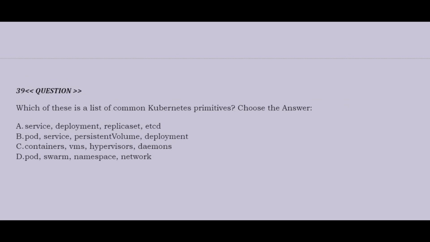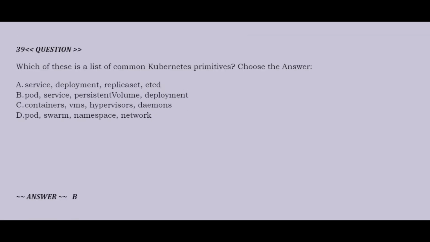Option A, service, deployment, replica set, etcd. Option B, pod, service, persistent volume, deployment. Option C, containers, VMs, hypervisors, daemons. Option D, pod, swarm, namespace, network. Correct answer is option B.